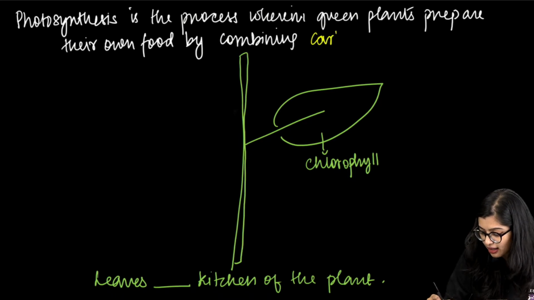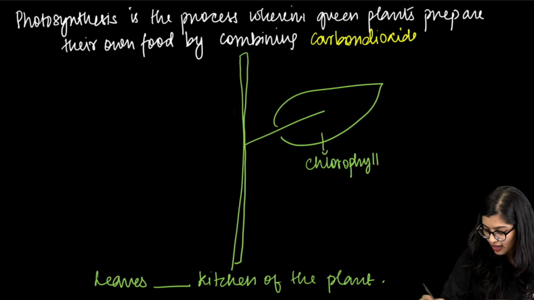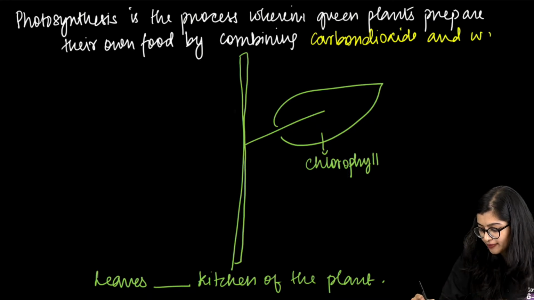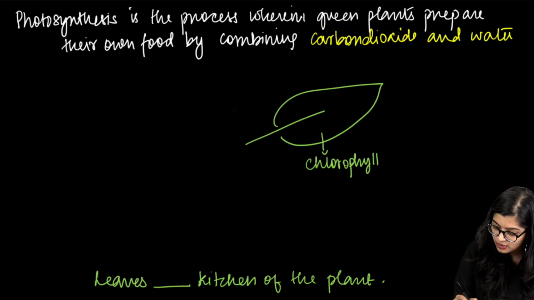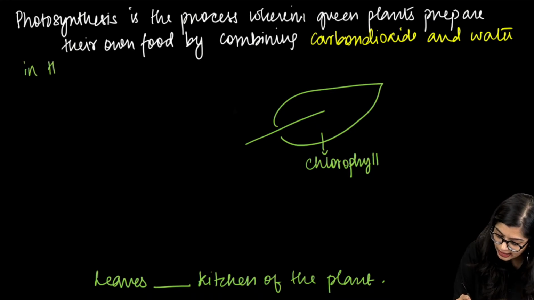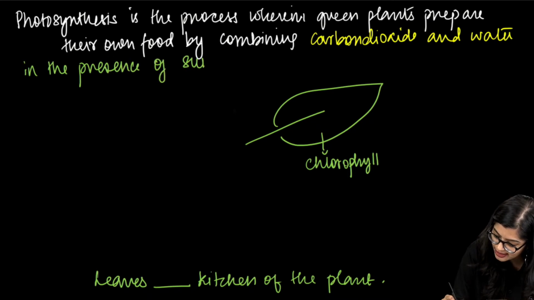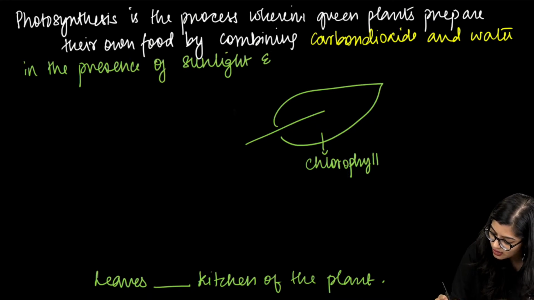They combine carbon dioxide and water, but they do it in the presence of something, right? In the presence of sunlight and chlorophyll.